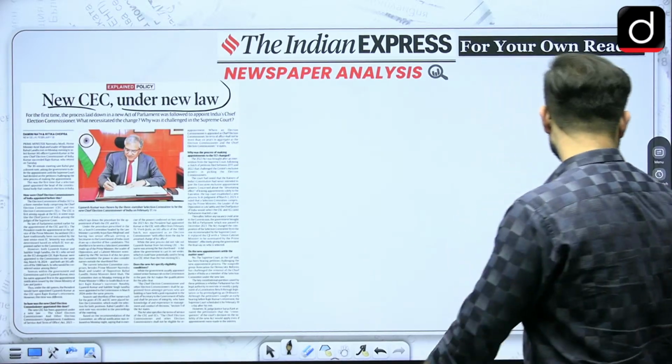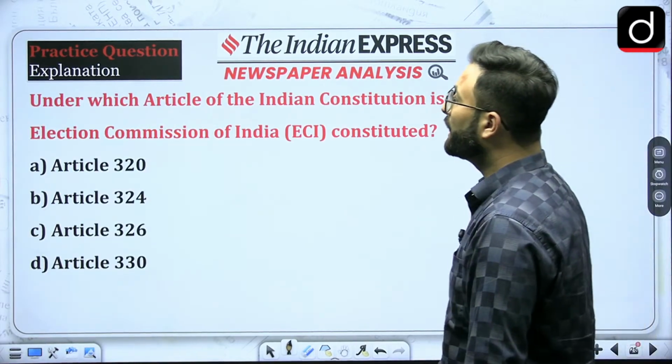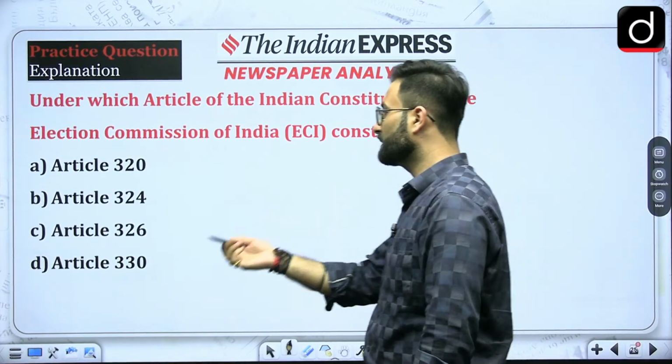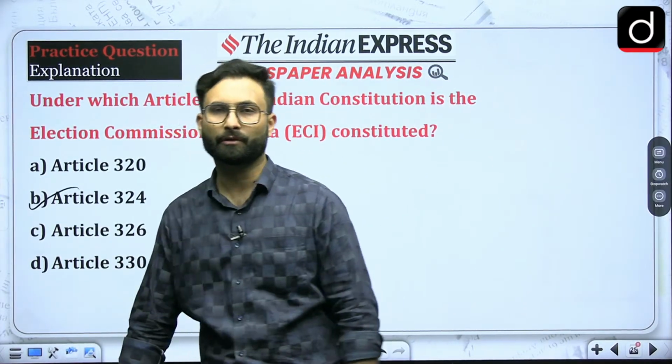Okay, now in the end, let's talk about the practice question. Under which article of the Indian Constitution is the Election Commission of India constituted? That is a very easy question: Article 324. We have already talked about that.